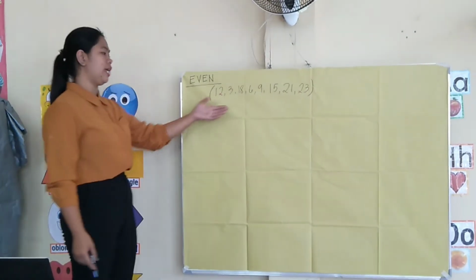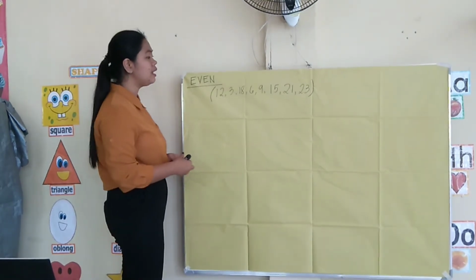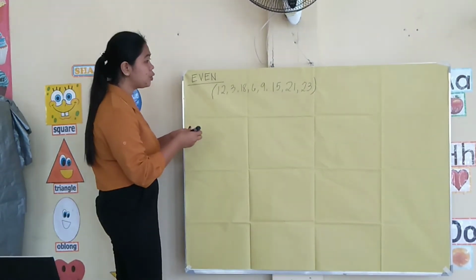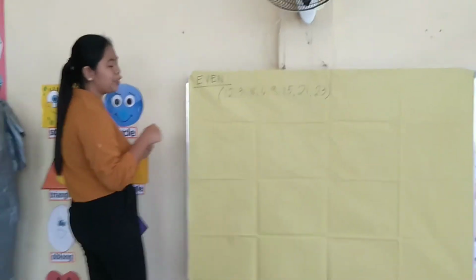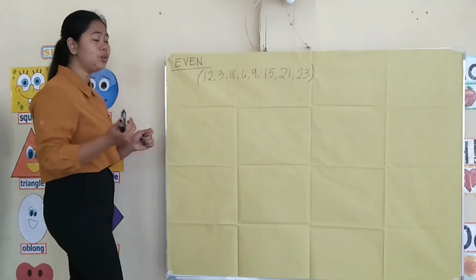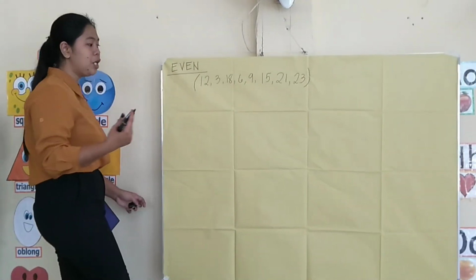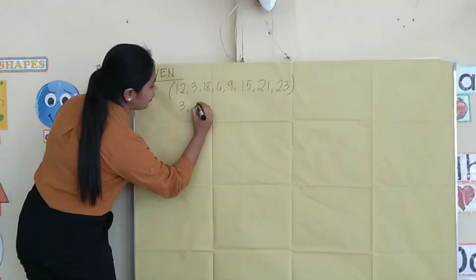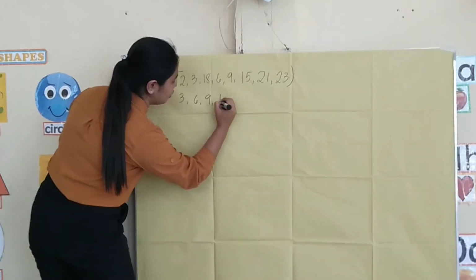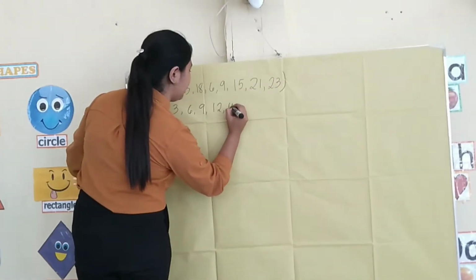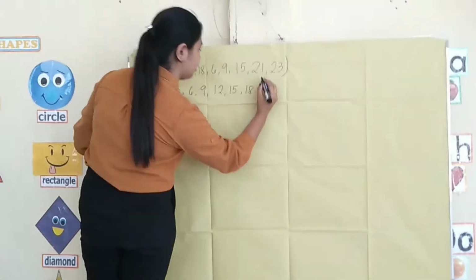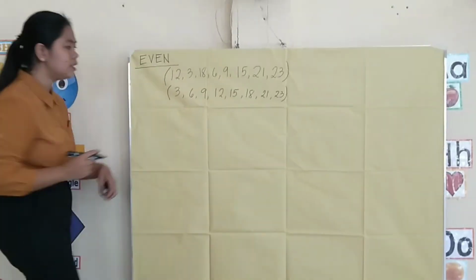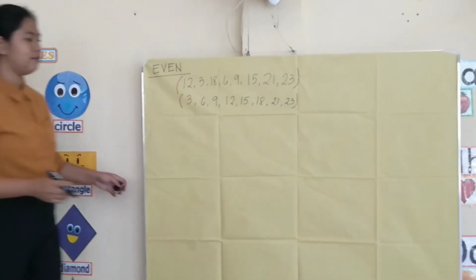Find the median of the following data: 12, 3, 18, 6, 9, 15, 21, and 23. The same as in the first rule of getting the median, we need first to arrange the set of data values from smallest to largest or largest to smallest. But we will take smallest to largest, which is 3, 6, 9, 12, 15, 18, 21, and 23. So this is now the arranged set of data values.